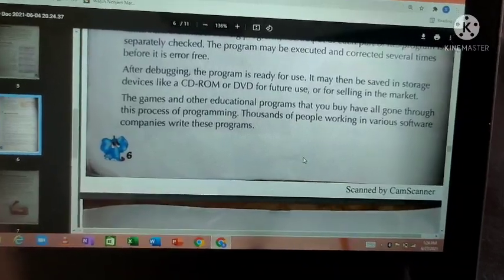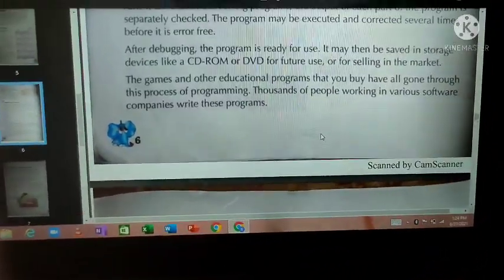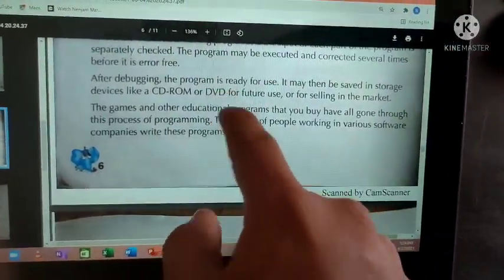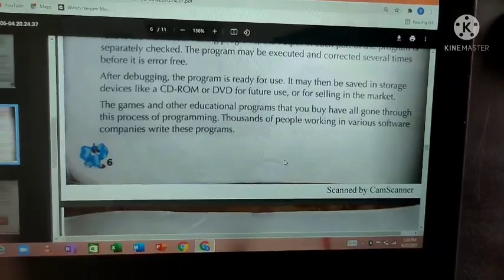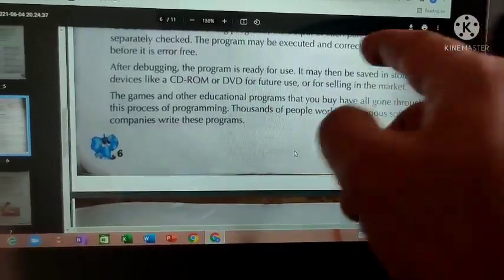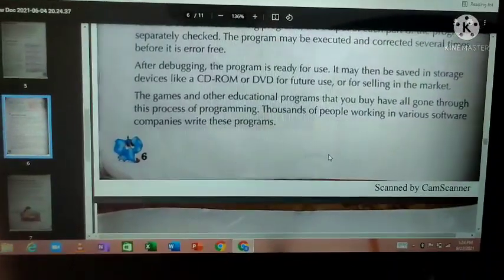So after writing this program, what can you do? You can store this program on a CD or DVD or a pen drive and you can sell it in the market. If you don't want to sell it, you can keep it for future use. That's what they have said.